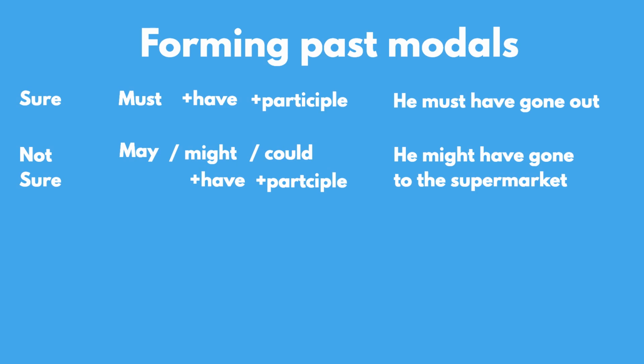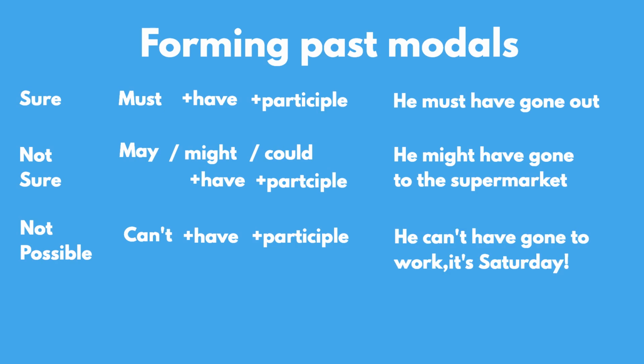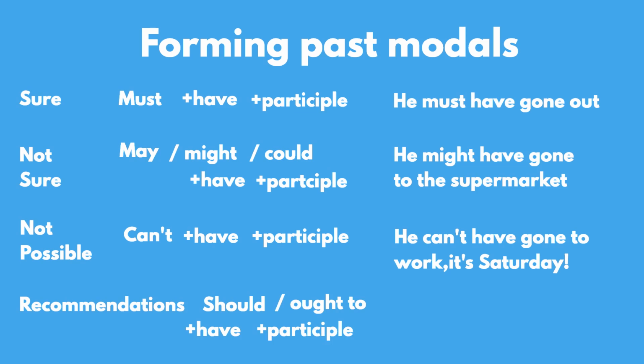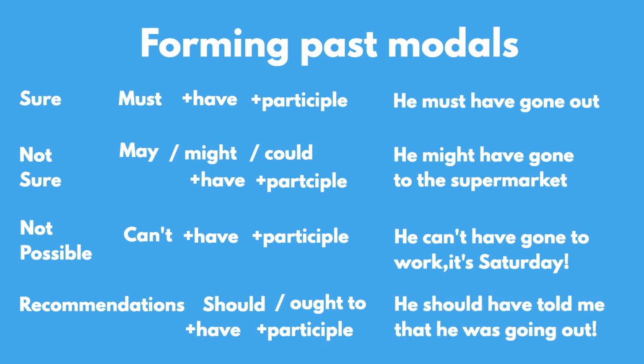When you're sure that something in the past is impossible, you can use can't combined with have and a past participle. For example, he can't have gone to work. It's Saturday. If you're making recommendations about the past, you can use should or ought to combined with have and a past participle. For example, he should have told me he was going out. Let's have a look at each of these in a bit more detail.